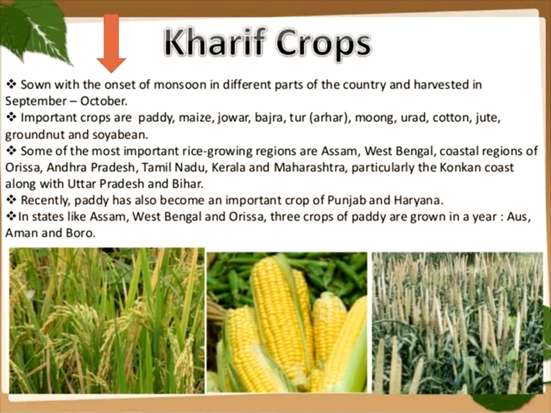And next is kharif crops. The first is rabi crops, and the second term is kharif. Don't forget when the crop is sown and when it is harvested. Kharif crops are sown with the onset of monsoon in different parts of the country and harvested in September and October. That is the change of time.